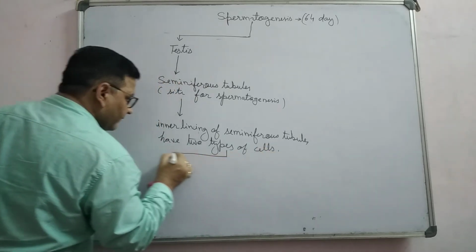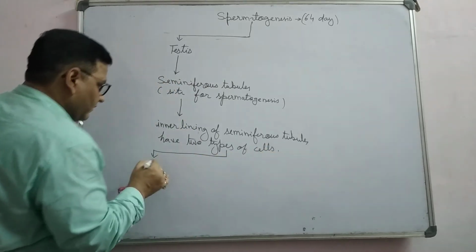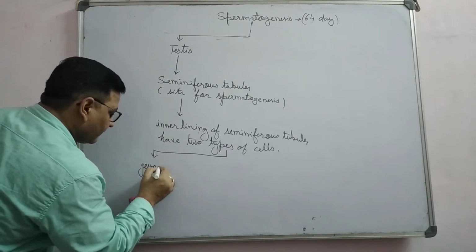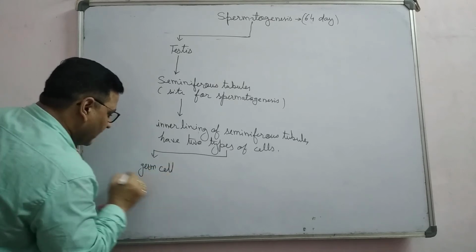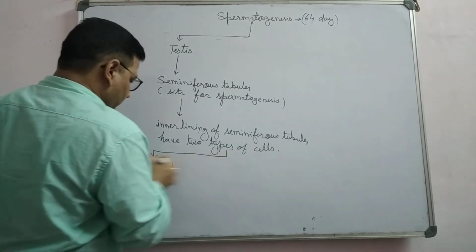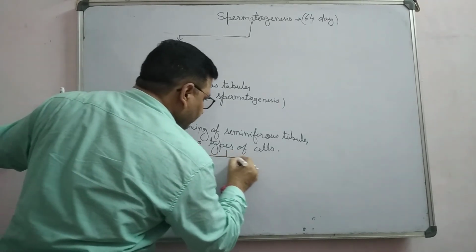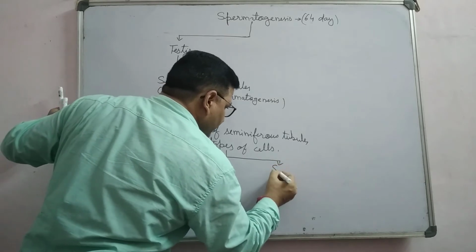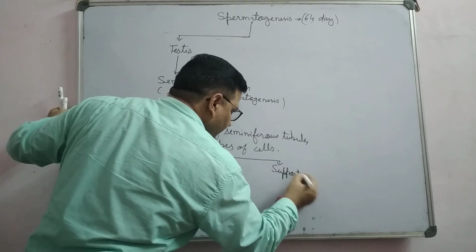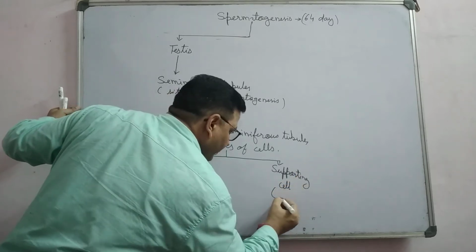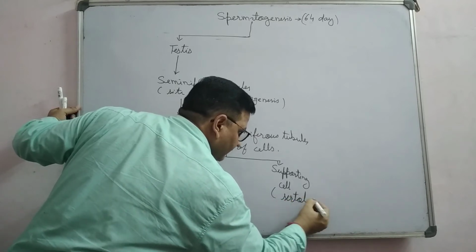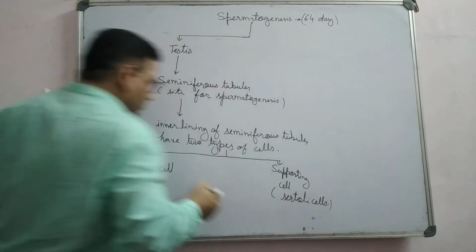The first cell, you can say germ cell or primary germ cell, right? And the second one, supporting cells. These supporting cells are also known as Sertoli cells. So there are two types.